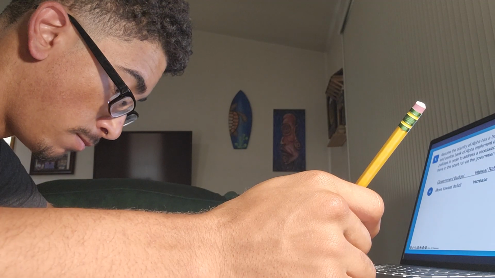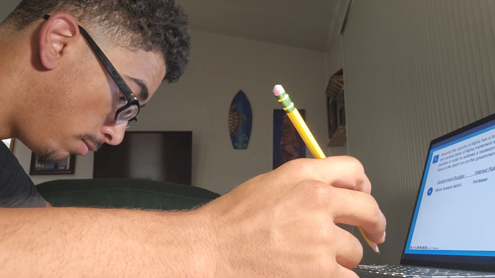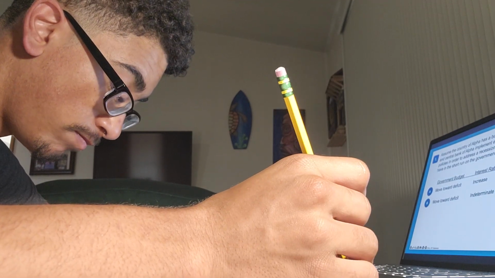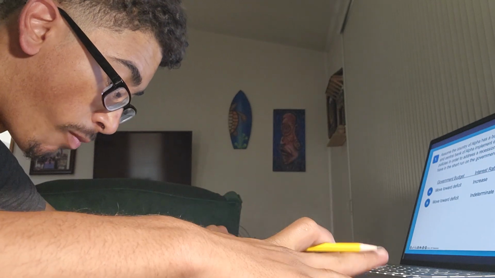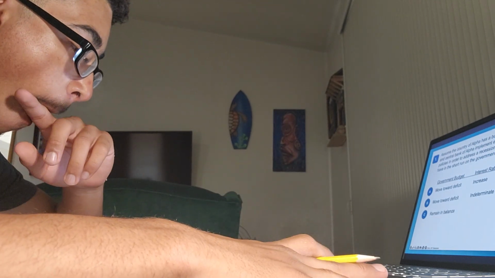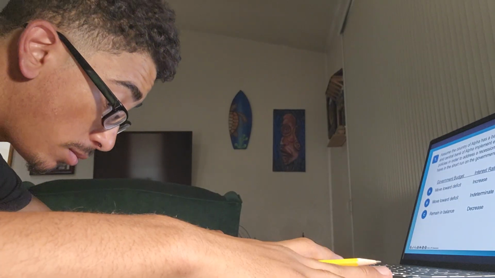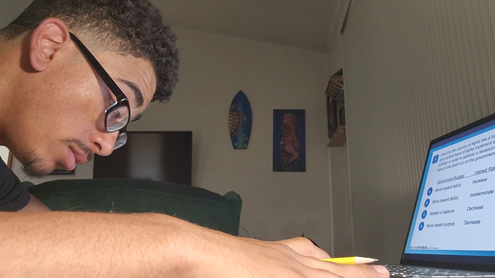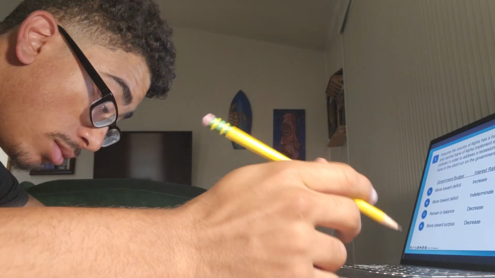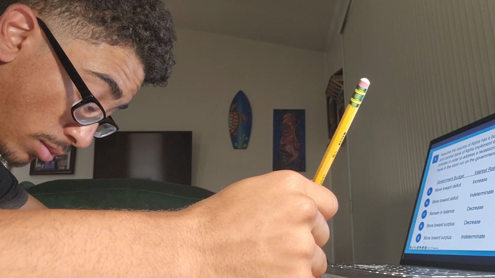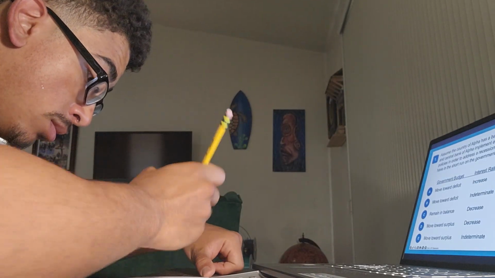Choice A, the government budget moves toward deficit, interest rates increase. B, the budget moves towards deficit, interest rates are indeterminate. C, the government budget remains in balance and interest rates decrease. D, the budget moves towards surplus, interest rates decrease. Or E, the budget moves towards surplus and interest rates are indeterminate.